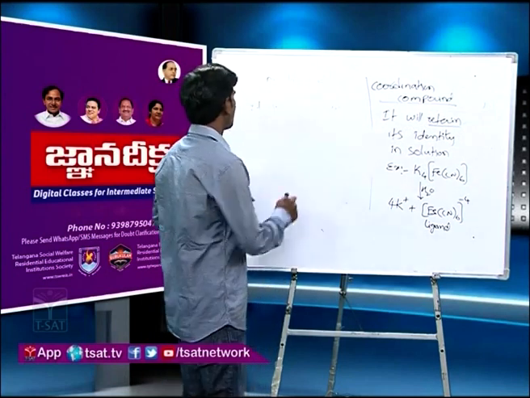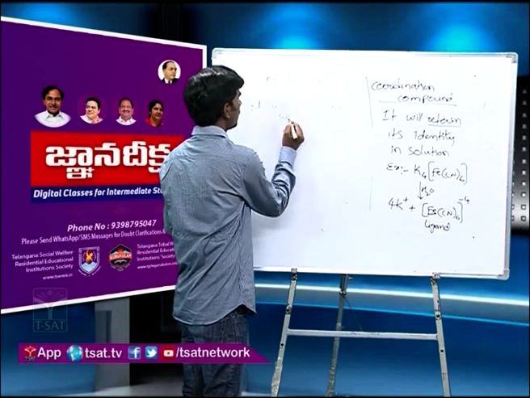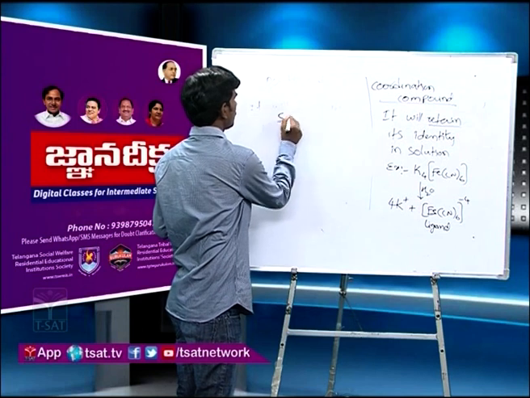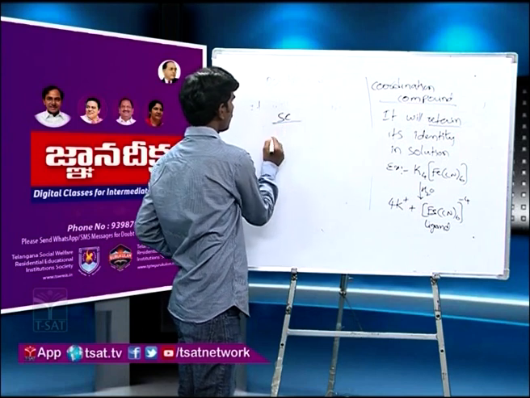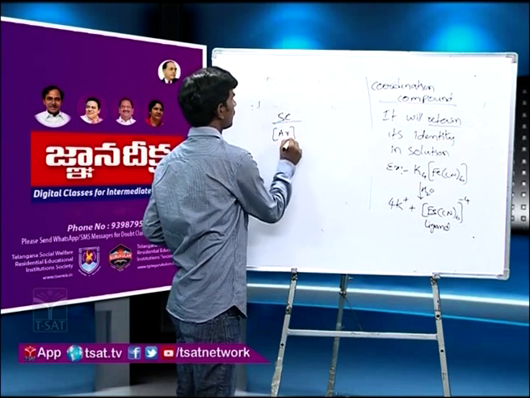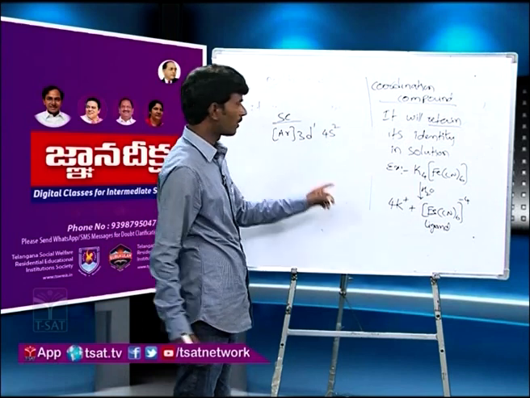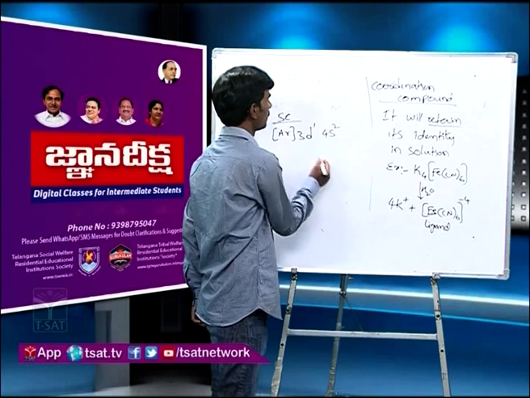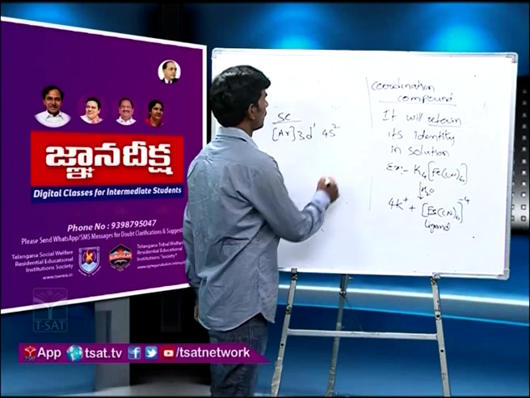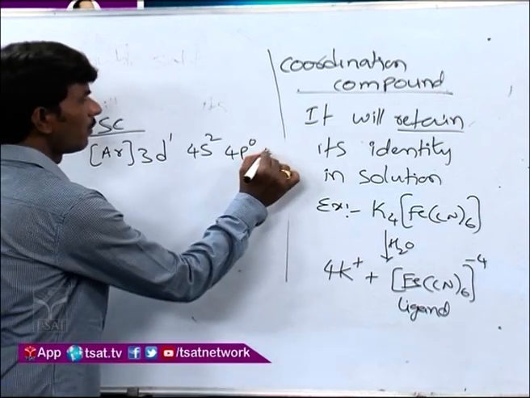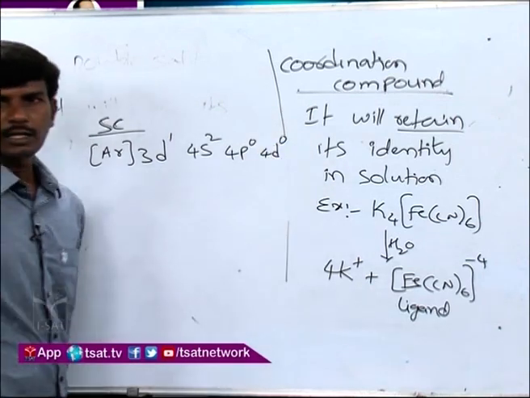Here you see, let us take scandium only. So the electronic configuration of scandium is argon 3d1 4s2. This is the electronic configuration of scandium. Its atomic number is 21. So here the 4p orbital is also there, but no electron in that. Even the 4d orbital is also there, no electron in that.